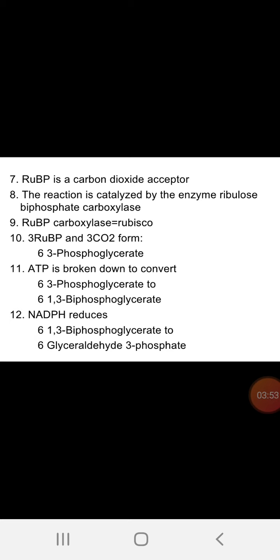It has two characteristics. One, it can act as a carboxylase enzyme, and also it acts as an oxygenase enzyme. So this is very much necessary for the fixation of carbon dioxide. 3 RUBP and 3 carbon dioxide molecules form 6 molecules of the 3 carbon compound phosphoglycerate. In the next step, ATP is broken down to convert 6 3-phosphoglycerate to 6 1,3-biphosphoglycerate. And NADPH reduces the 6 1,3-biphosphoglycerate to 6 glyceraldehyde 3-phosphate.